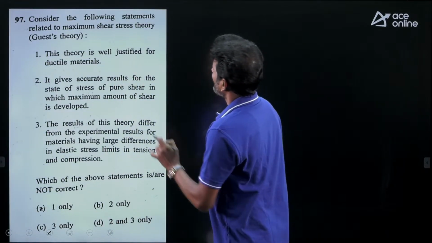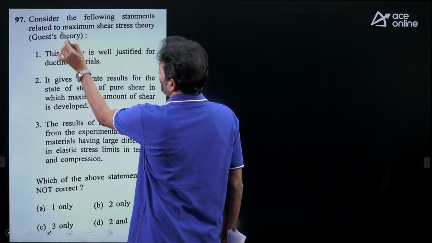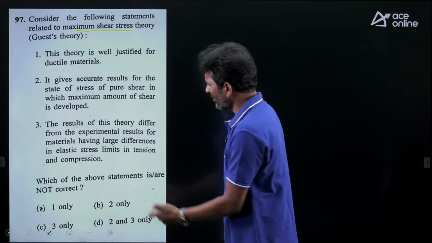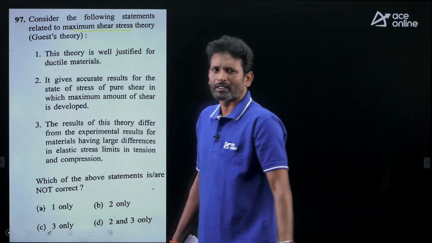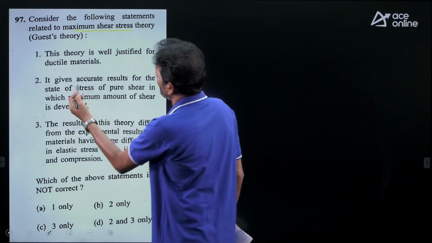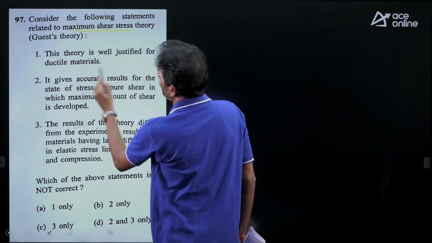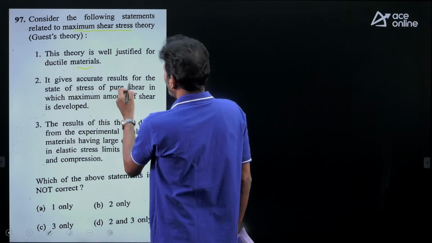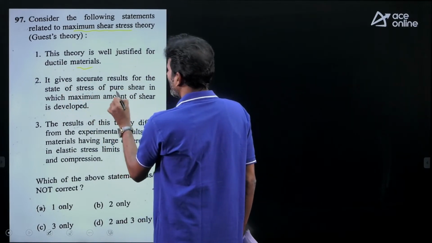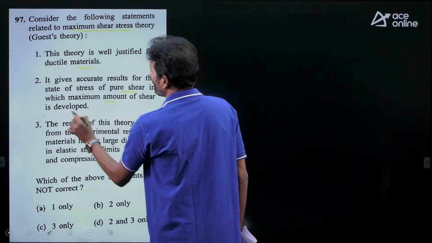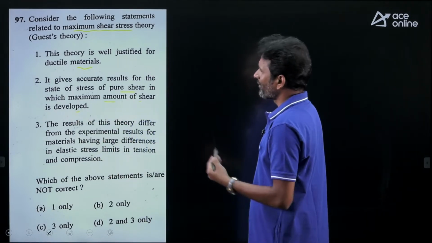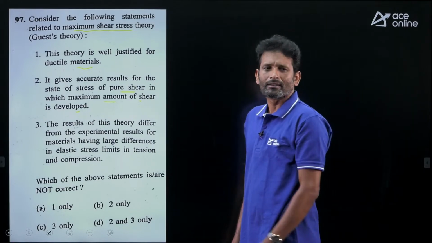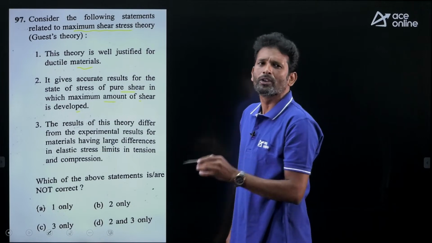Look at this one. Consider the following statements related to the Tresca failure theory, maximum shear stress theory, Guest theory. Out of this, which is a not correct statement? Look at here: this theory is well justified for ductile materials, absolutely correct. Next one: it gives the accurate results for the state of stress of pure shear in which the maximum amount of shear is developed. Whatever results we have from this theory under pure shear conditions exactly match the experimental results, the statement says, but it's absolutely wrong.